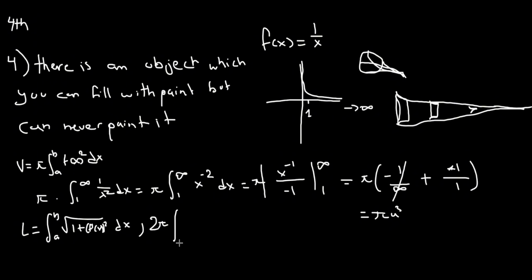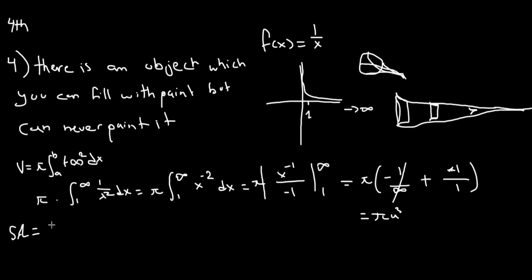Now what would R equal? That would just equal our function. Not squared, sorry. Our function, right? Because the radius depends on, if we draw it over here, the radius depends on our function. Times the length, because it's 2 pi h. The length would just be this. So we can put it as L in terms of dx from a to b. Wow, incredible. And this is our surface area.